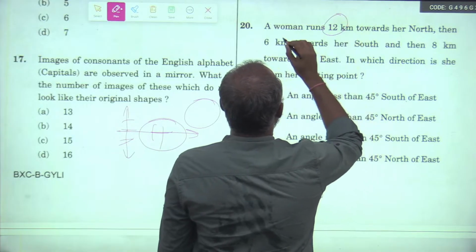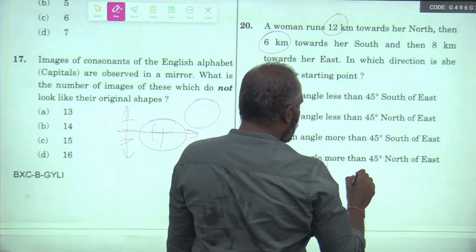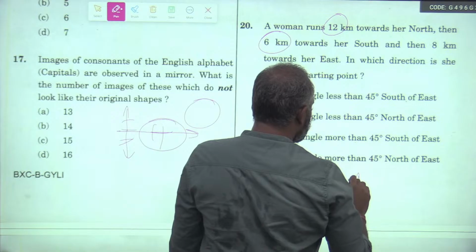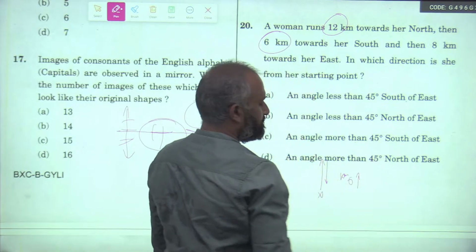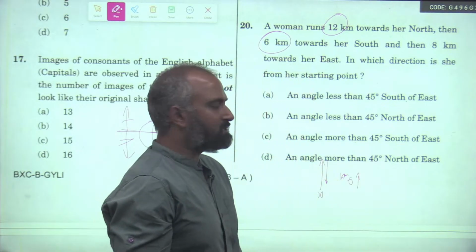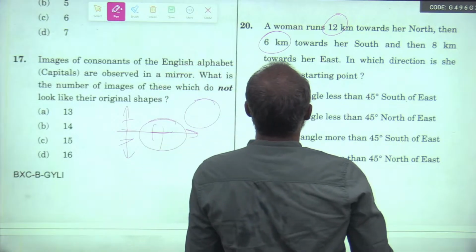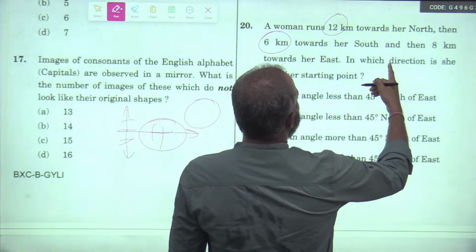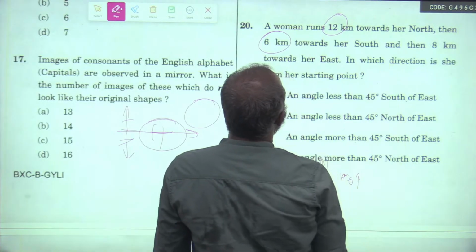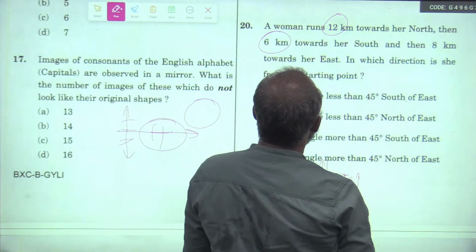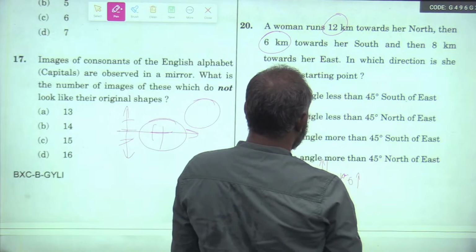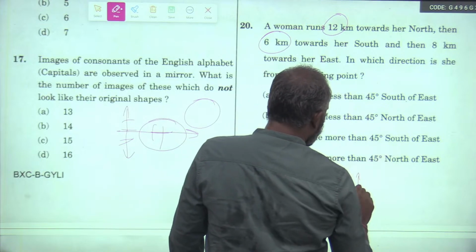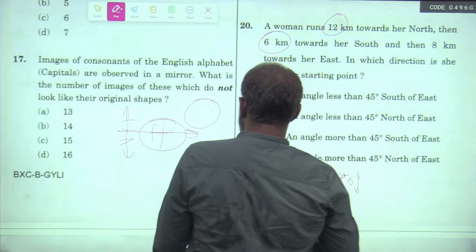North 12 kilometers and south 6 kilometers get cancelled, and what is the resultant? She is 6 kilometers north. So from the starting position, she is 6 kilometers north.